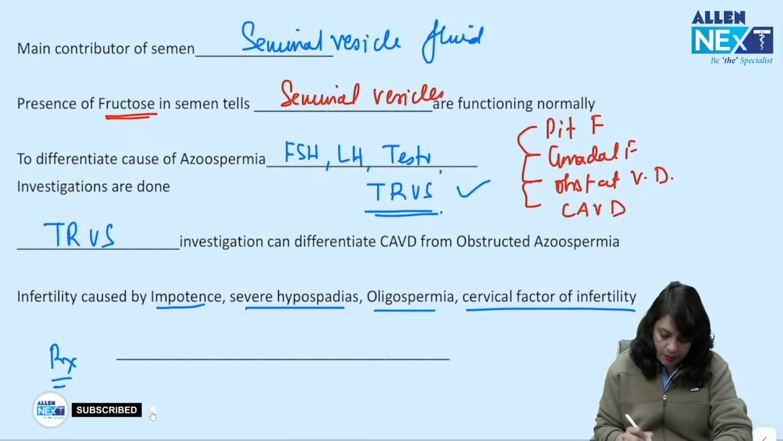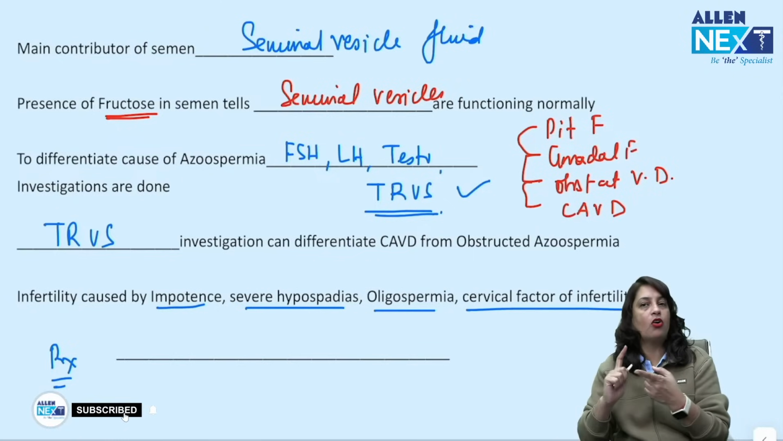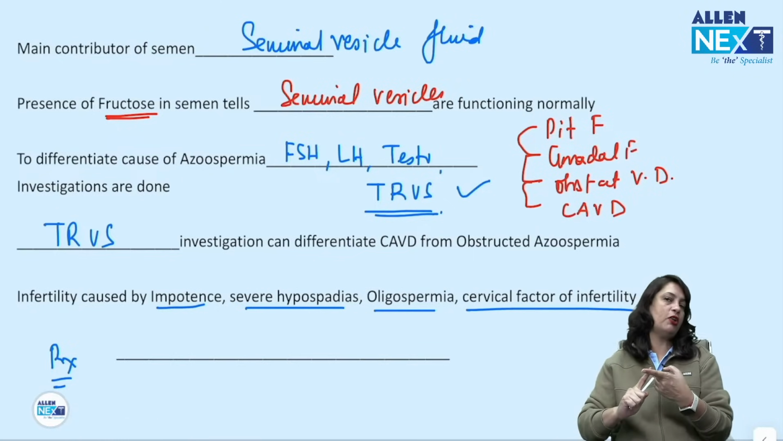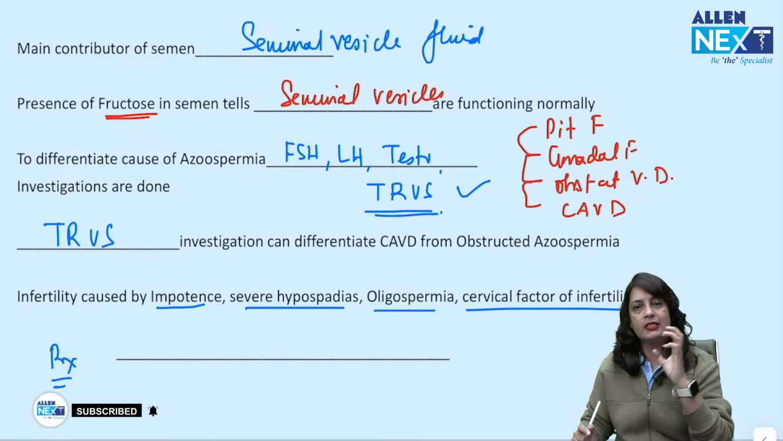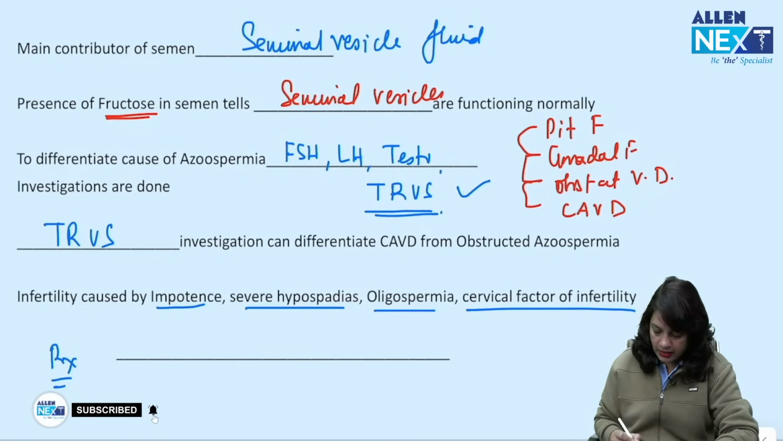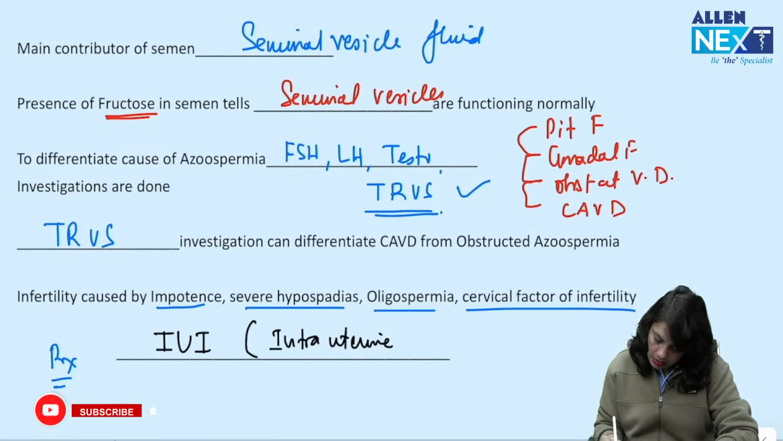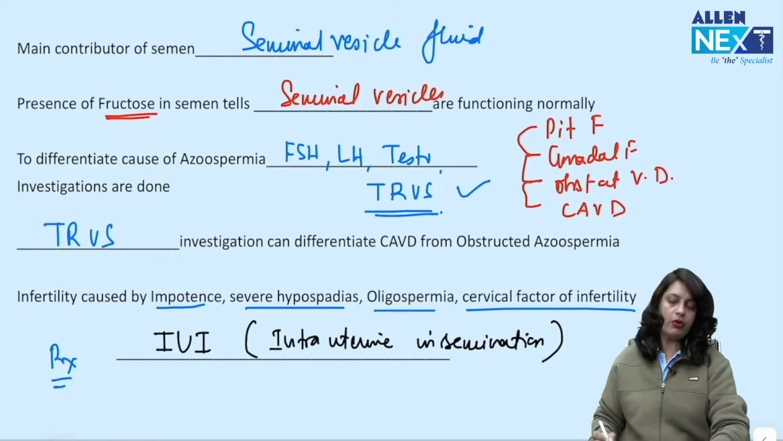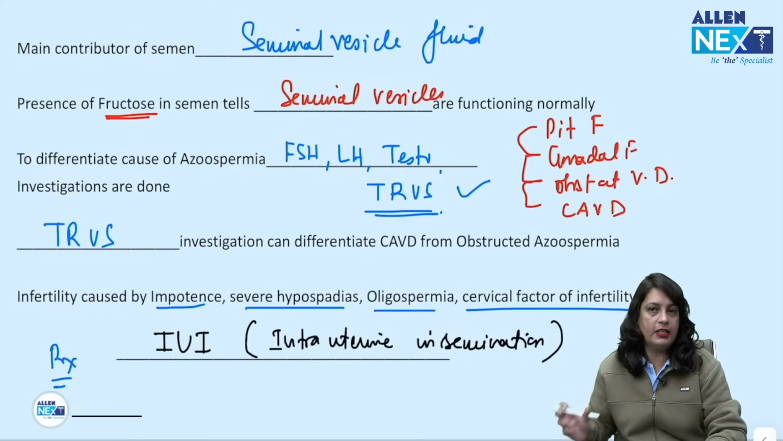What will be the treatment for infertility? If it is a male factor of infertility, the cause is impotence, premature ejaculation, severe hypospadias, or anti-spermal antibodies, that is cervical factor of infertility. Now what is the treatment for this? Treatment in this case is IUI, that is intrauterine insemination. Friends, usually IVF is not done for these cases.